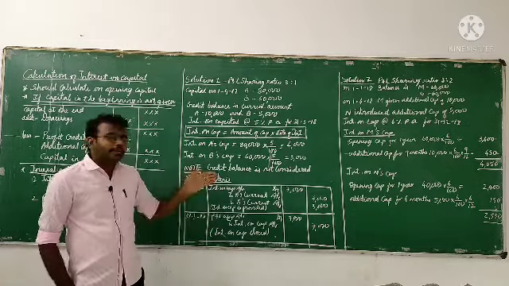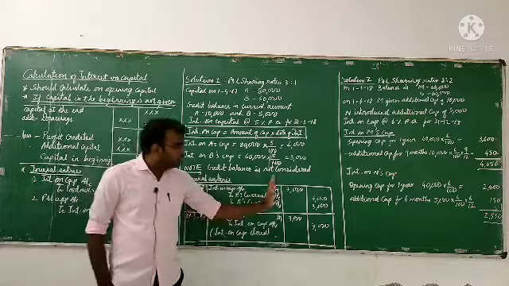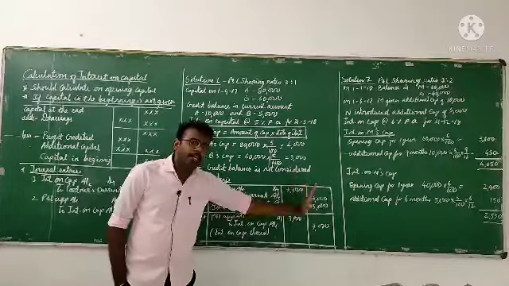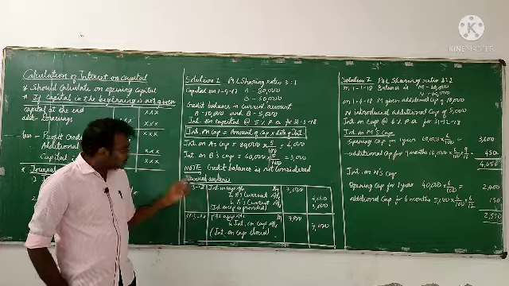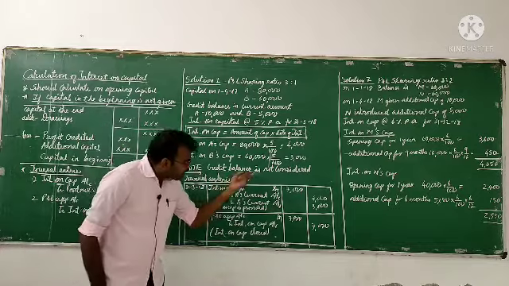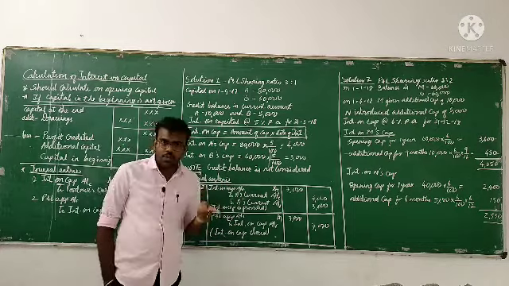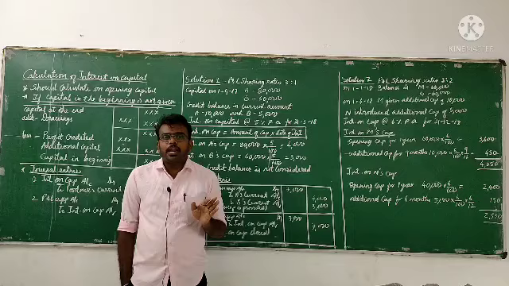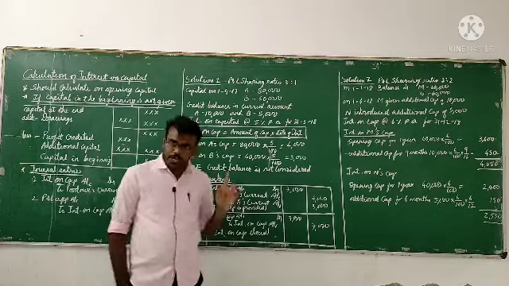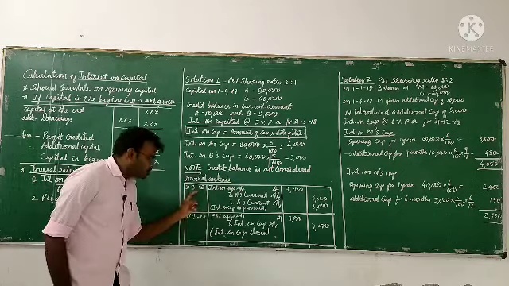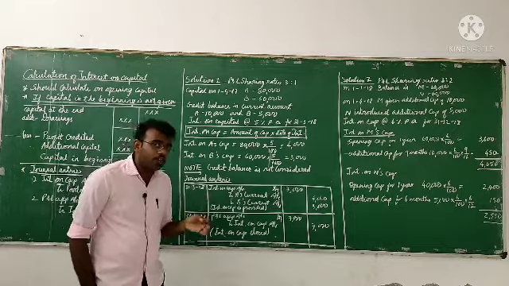The format is: date, particulars, ledger folio, debit and credit. So the date is 31st March 2018. Credit balance is not considered. As I told earlier, any credit balances, if they are given in a question, will not be considered. So now, 31st March 2018, the first journal entry is what?